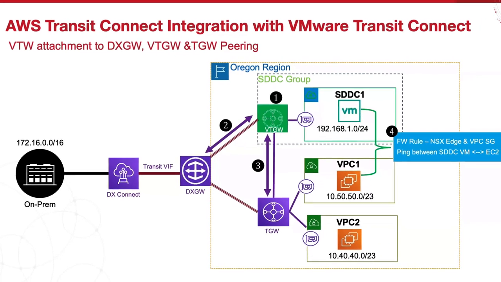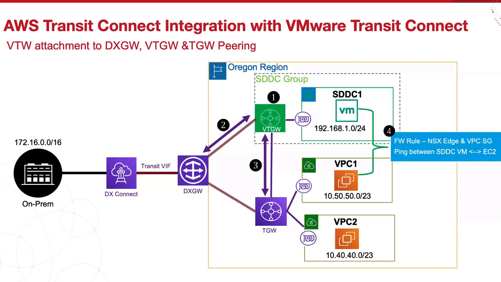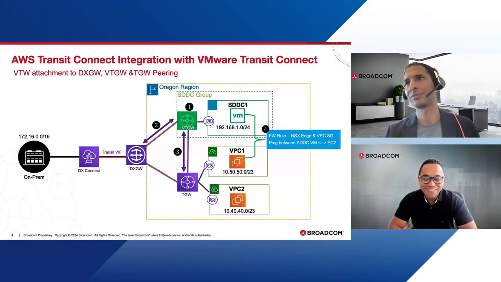And the last, we need to set up the firewall rules on the NSX side, and also the security group configurations on the VPC side. Once we allow the traffic, we can see the ping test activities between them. Oh, nice. Okay, there's quite a bit of tasks here. Yeah, looks interesting, man. Okay, let's go to the demo.